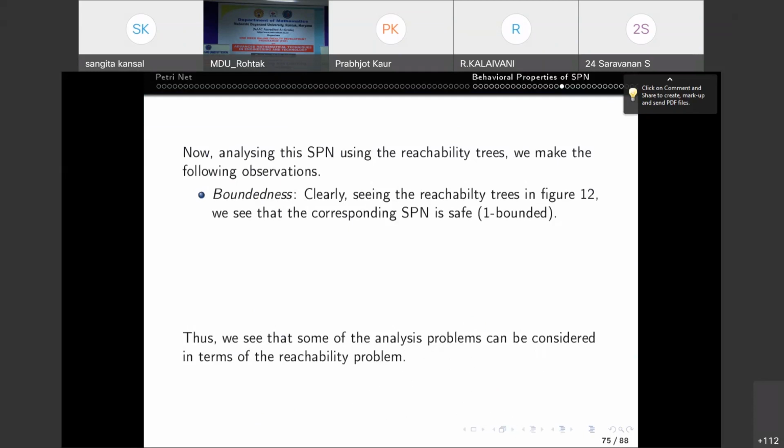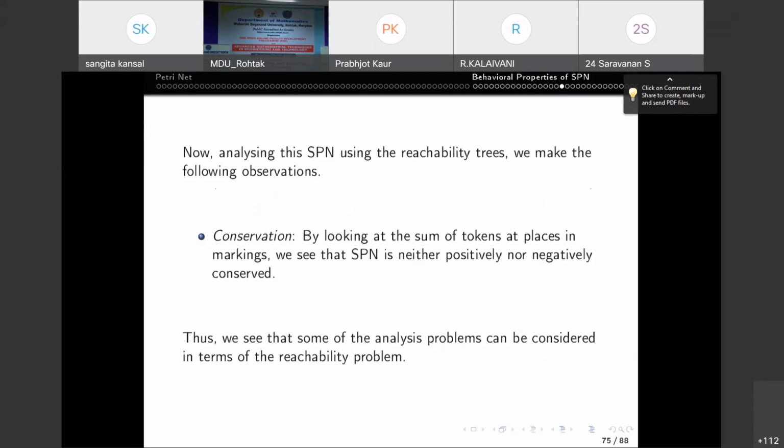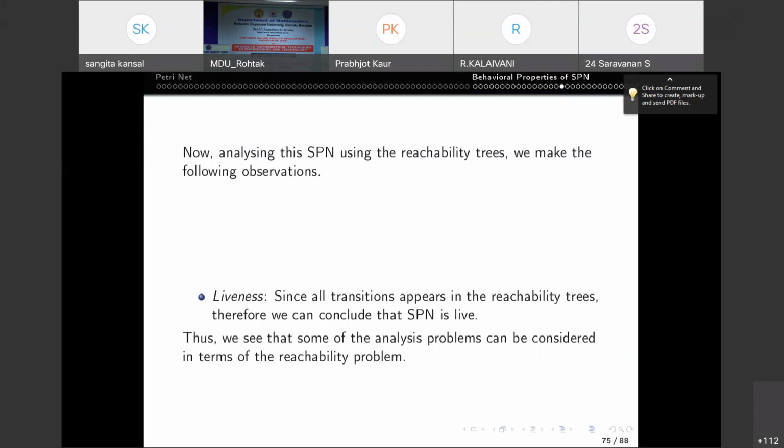Seeing the reachability tree, we see whether the corresponding SPN is safe or not. For conservation, you can add all the components, so you can say whether it is conservative or not. And then for liveness, if all the transitions appear in the reachability tree, we can conclude that the SPN is live, otherwise it is not live.